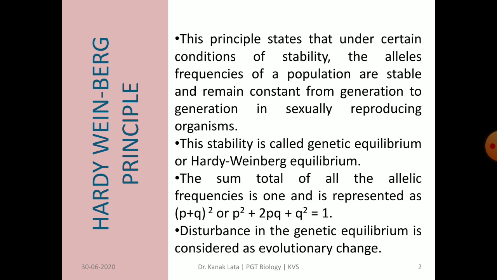Thus, the sum total of all the allelic frequencies is 1, and it is represented as (p plus q) whole square, or p square plus 2pq plus q square is equal to 1. Whenever there is any disturbance in this genetic equilibrium, it results in evolution.